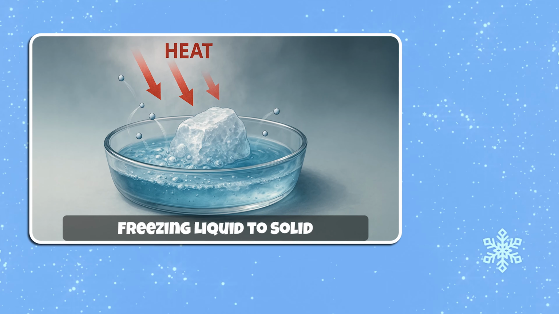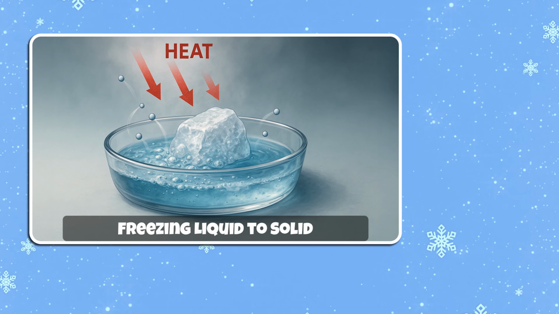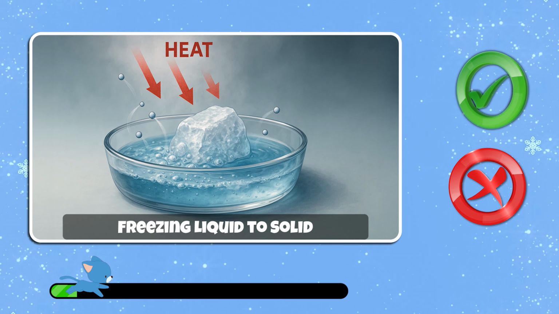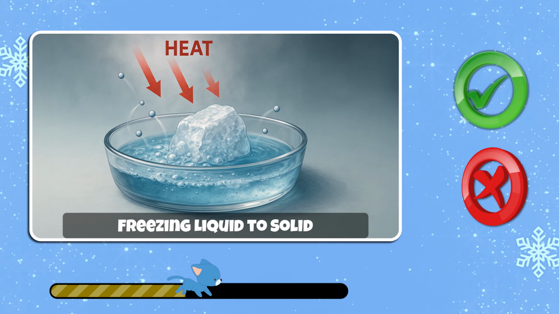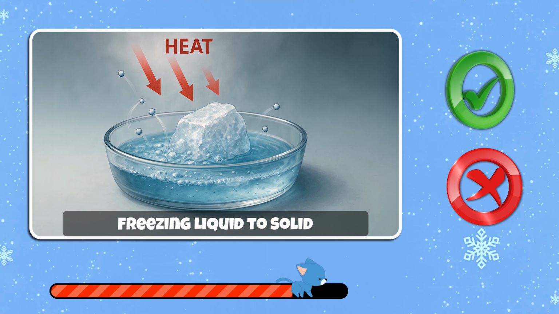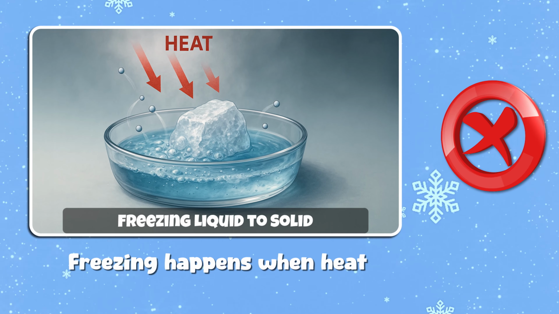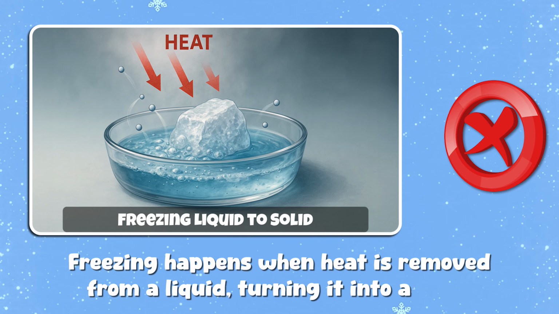Alright, let's keep going. Freezing happens when heat is added to a liquid. True or false? Stand for true, sit for false. That one's false. Freezing happens when heat is removed from a liquid, turning it into a solid.